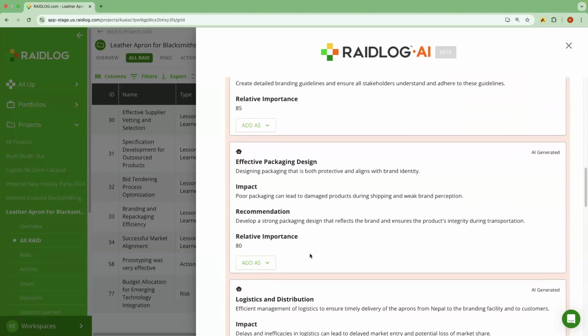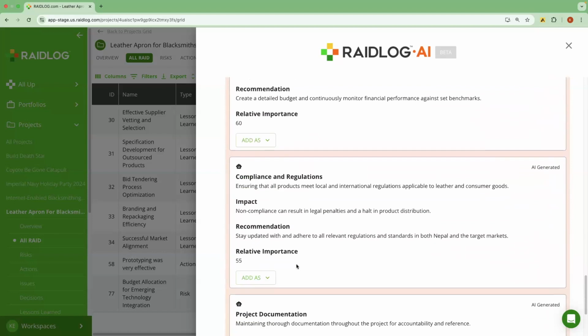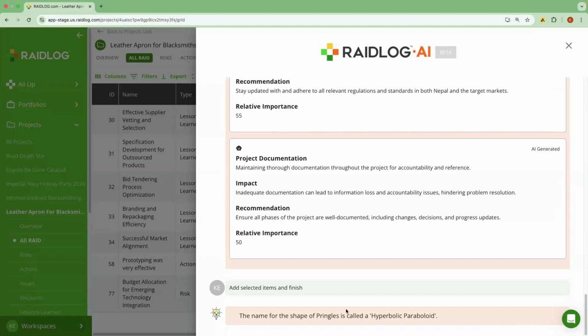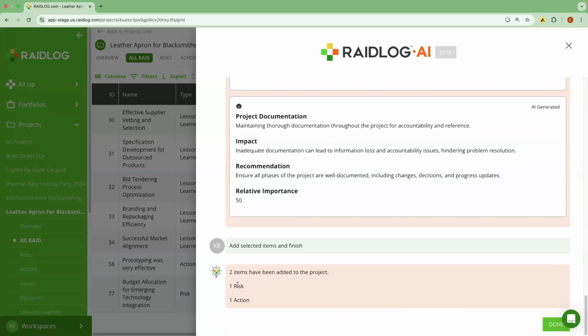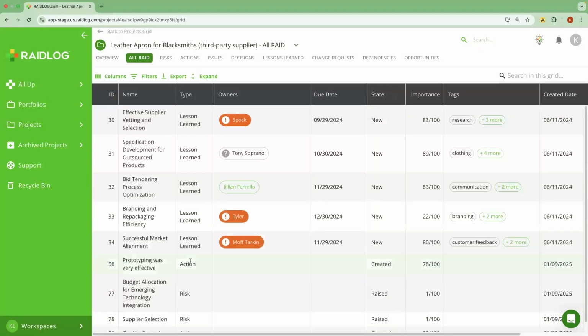We can continue on through here. Look at all of these great recommendations from our AI. You can see there's quite a lot of them. And if I'm interested, I can even ask for more. But today, I like the ones that I've found. So we're going to add those to our RAID log. We've added one risk and one action right down here in our RAID log.